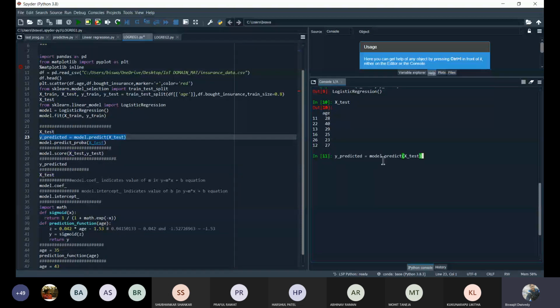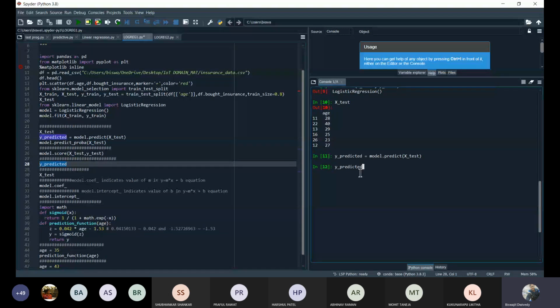It should be equal to model.predict, and your input argument should be x_test. Whatever is available in this x_test set is going to be used as your input. So we can check what the predicted values are here. Let me paste it here. Predicted, it will show you the values.